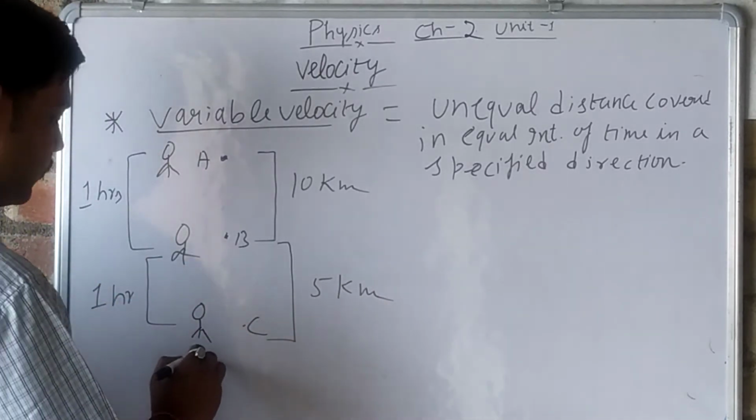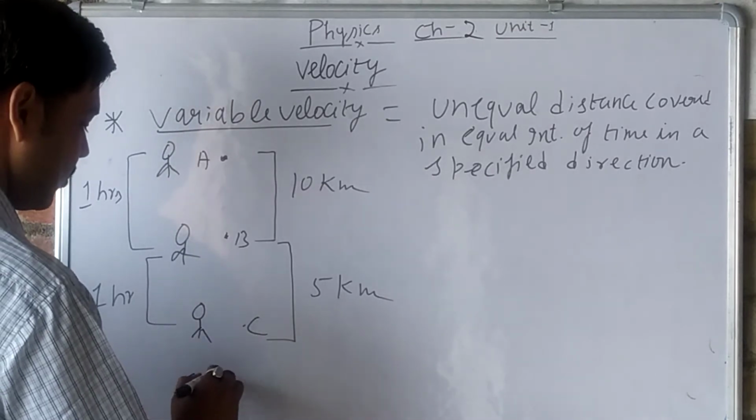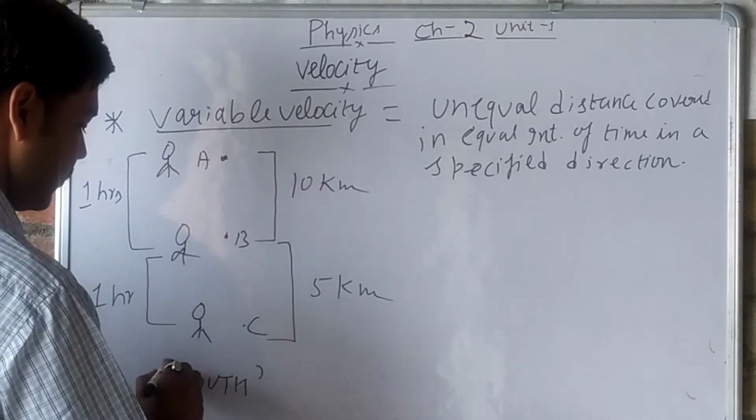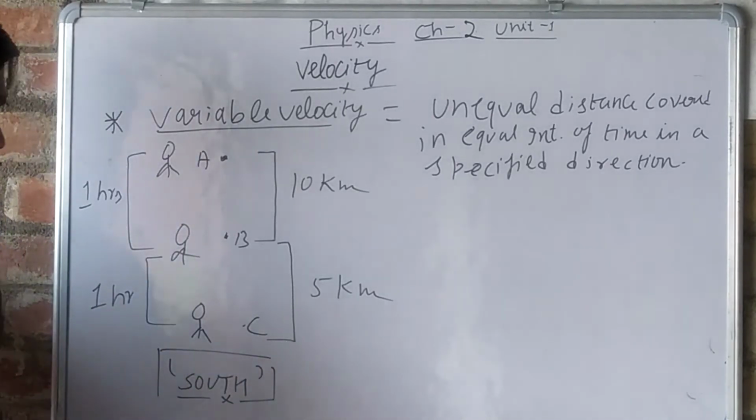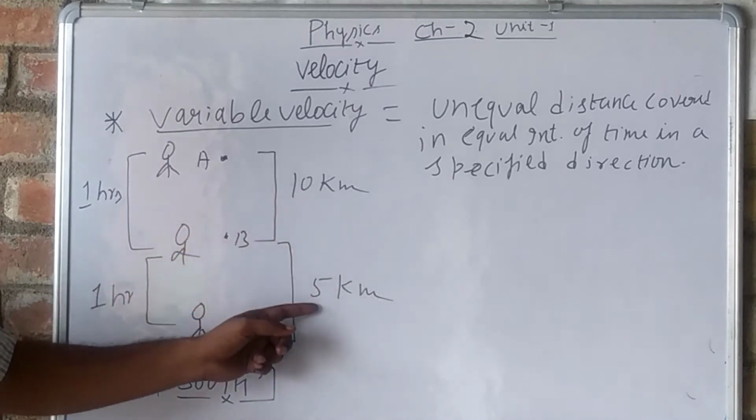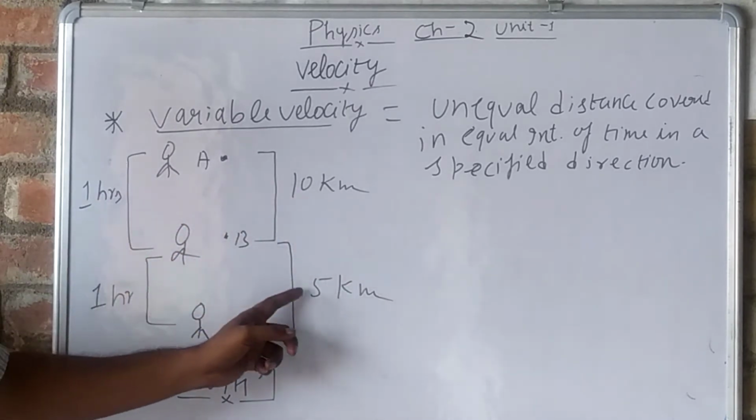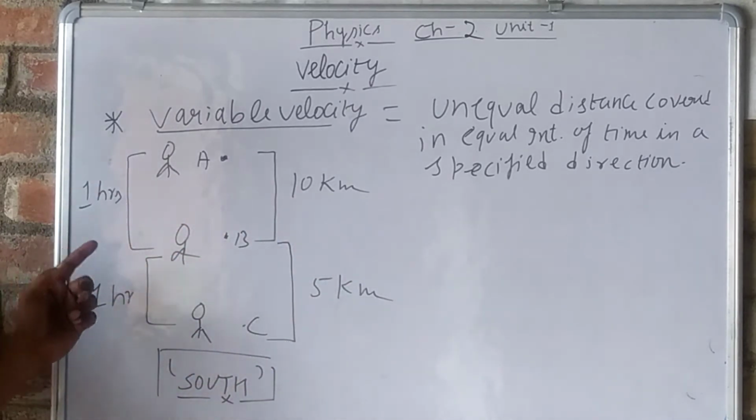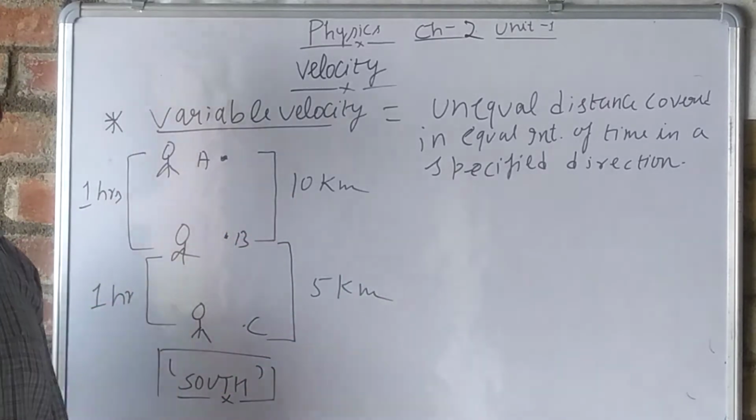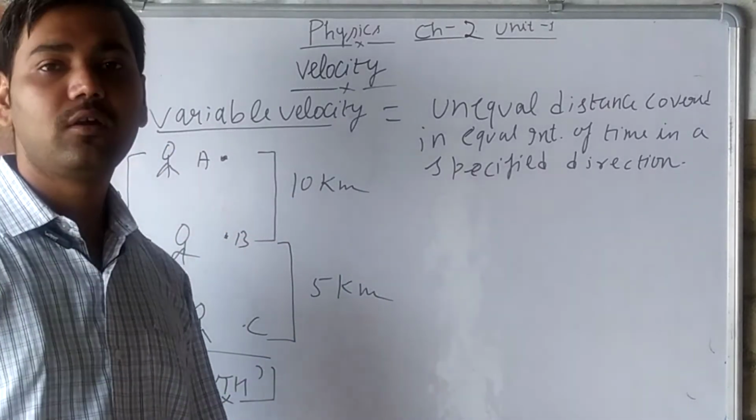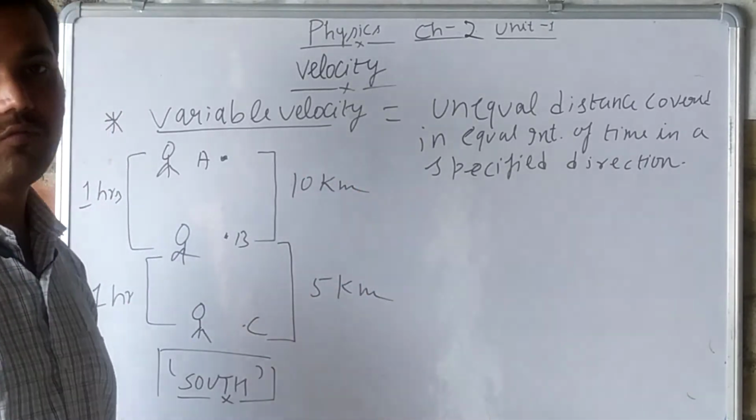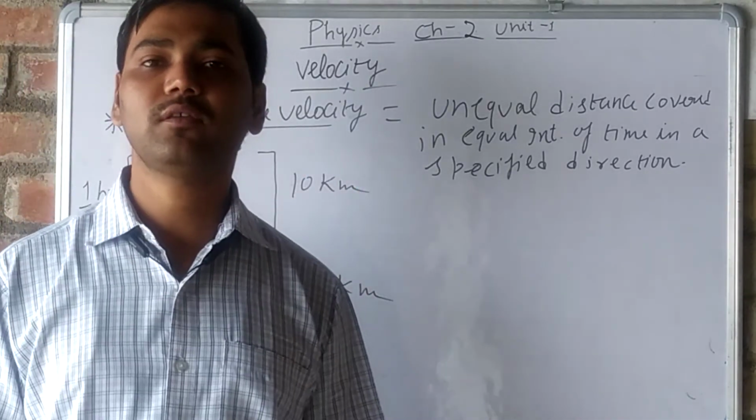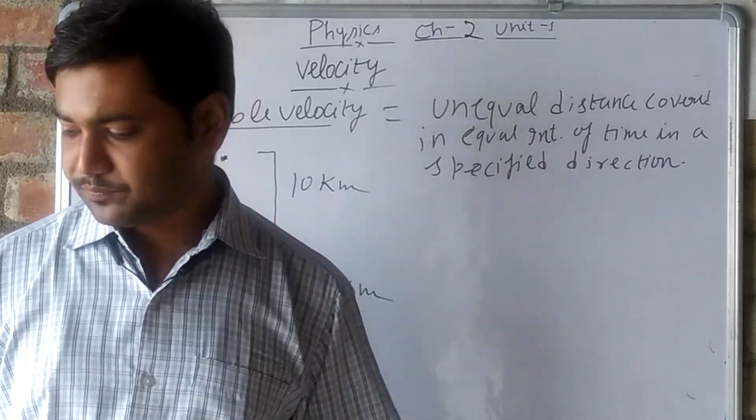So where are we moving? We know the direction that we are moving in a south direction, and we are covering unequal distance in equal interval of time. That means the time interval is same, but the distance covered is different. So this is known as variable velocity.